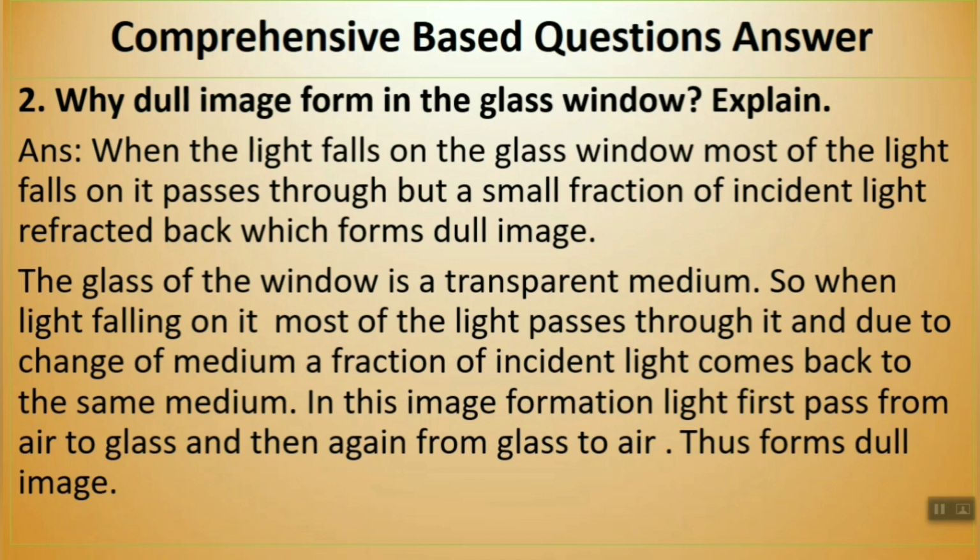The glass of the window is a transparent medium. So when light falls on it, most of the light passes through it. And due to the change of medium, a fraction of the incident light comes back to the same medium. So in this image formation, light first passes from air to glass and then again from glass to air, and thus forms a dull image.